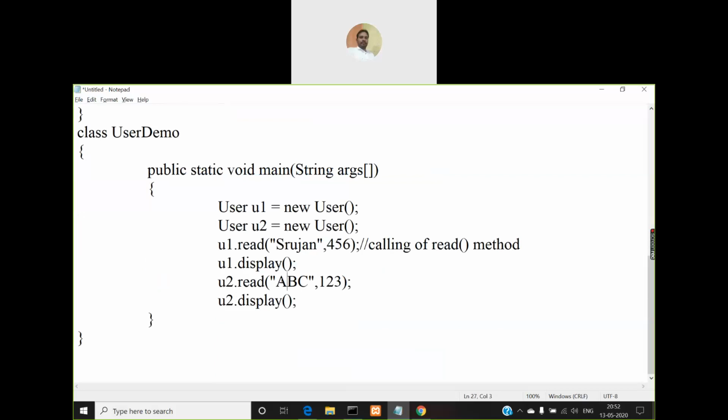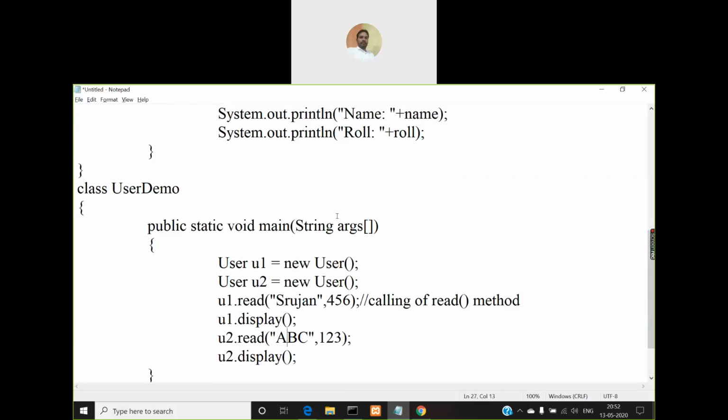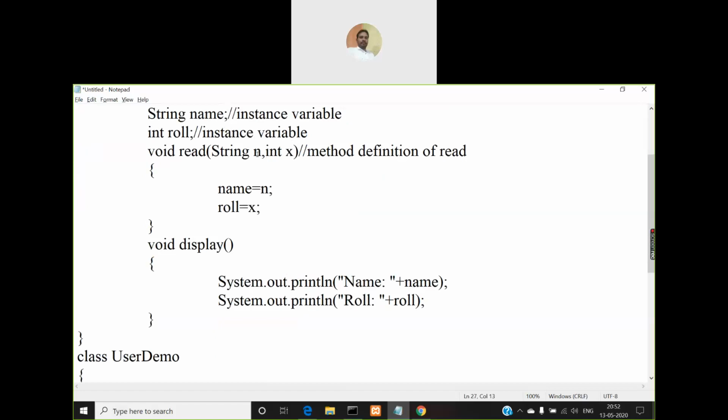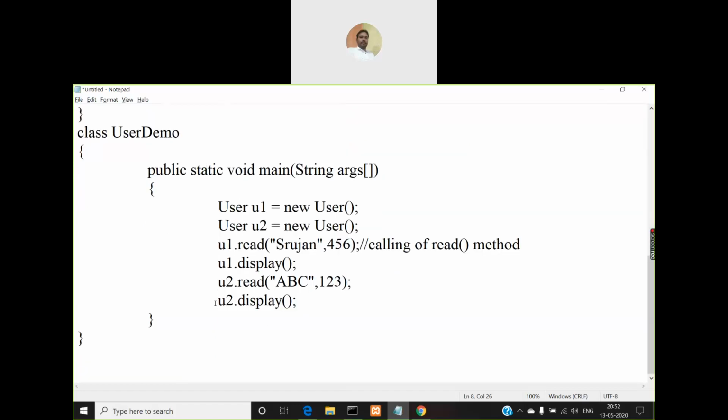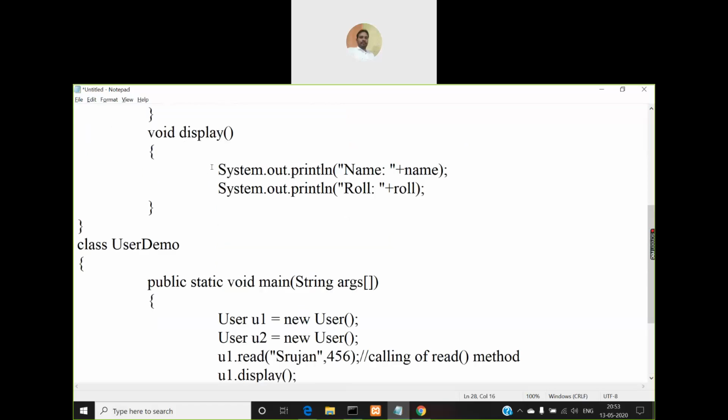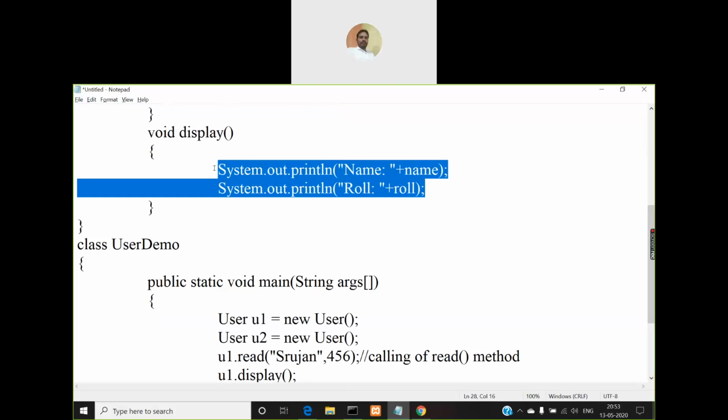With u2.read I am passing abc and 123. So the read method now will receive abc in n and 123 in x. So abc will be assigned to name, 123 will be assigned to role, and after that you are making a call to the display method using u2. So u2 corresponds to abc and 123. So when the display method is called, these two System.out.println statements execute, and they'll display abc and 123 this time.